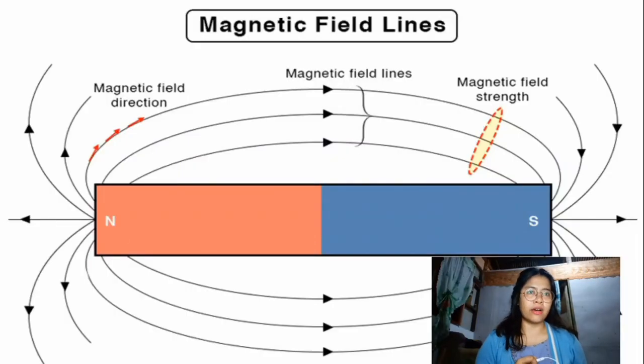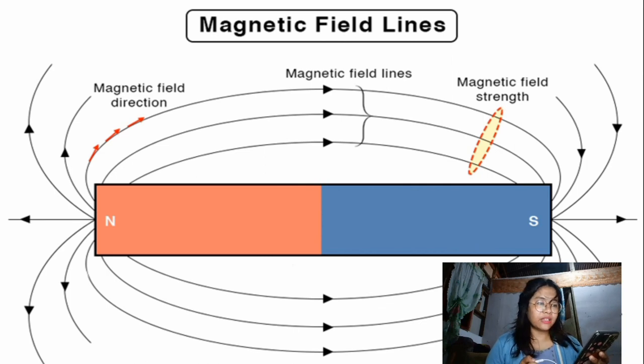Now let's talk about magnetic field lines, properties of magnetic field, and Earth's magnetic field. Now, what is magnetic field lines? Magnetic field lines are fictitious lines that run around a magnet. The density of the field lines indicates its magnitude.